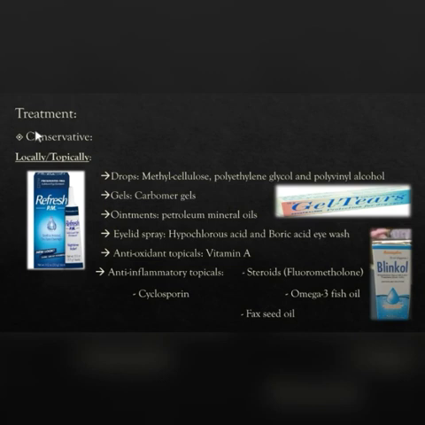Okay, so treatment. In conservative treatment, basically dry eye treatment is mainly symptomatic, and we mostly improve it with topicals. So with the drops, with the composition of methyl cellulose, polyethylene glycol, polyvinyl alcohol, some gels, ointments, and eyelid spray with chemical composition of hypochlorous acid, and boric acid eye wash. These are not used that frequently nowadays.